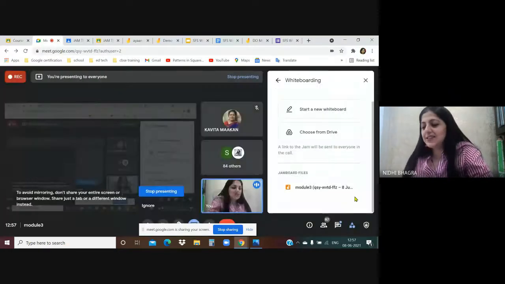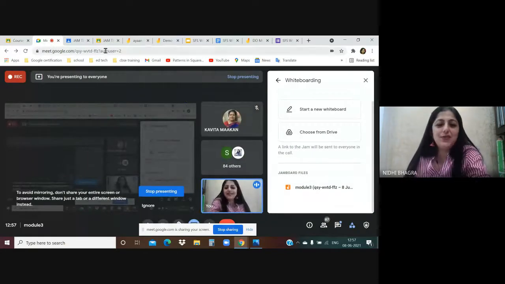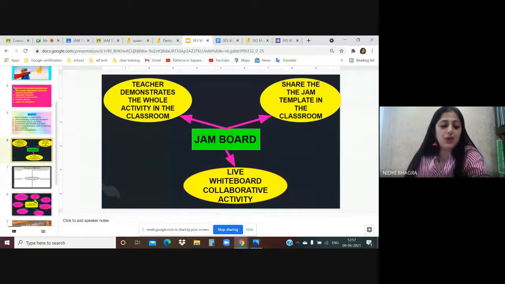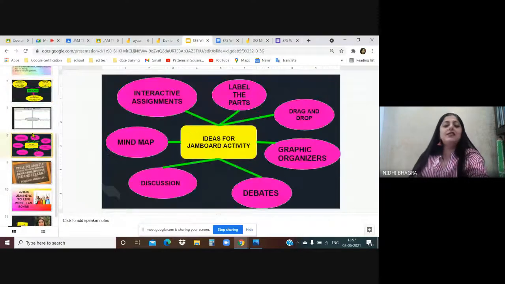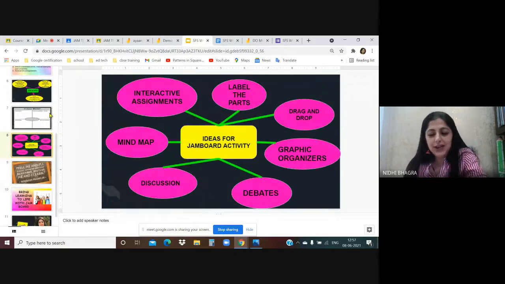So dear teachers, this way you can conduct live whiteboard activity. I just wanted to give you an idea. There are various options. You can conduct these kind of activities in the class: interactive assignment, label the parts, drag and drop, graphic organizers, debates, discussions, mind map, recapitulation, summary. There are so many options.